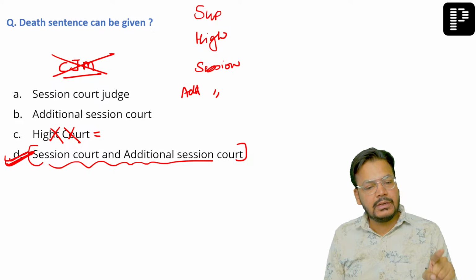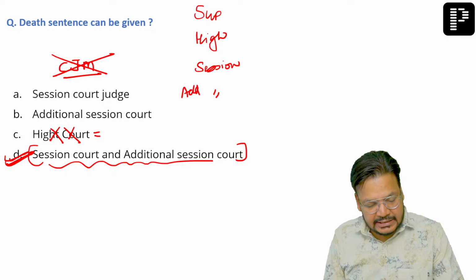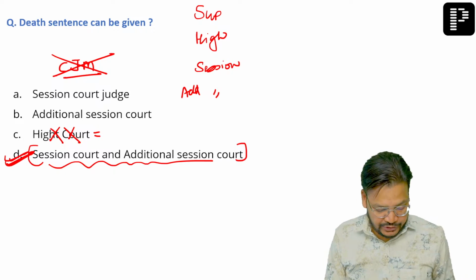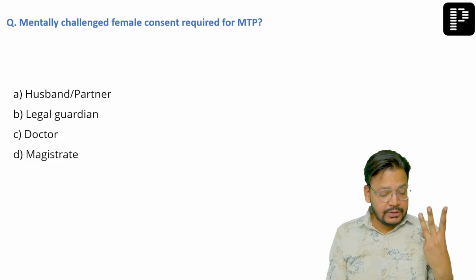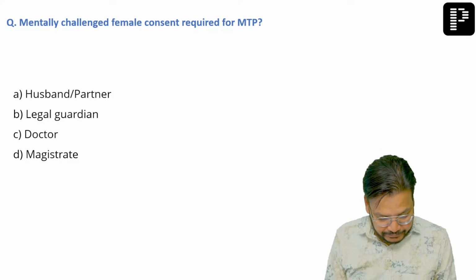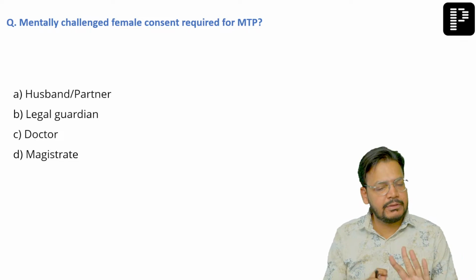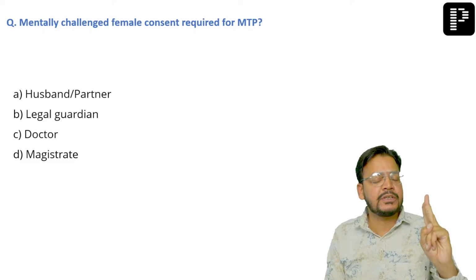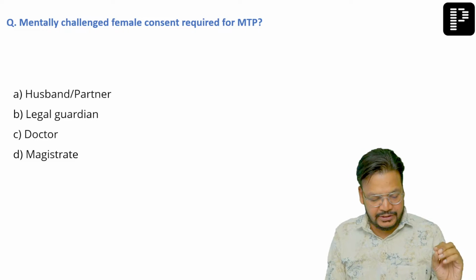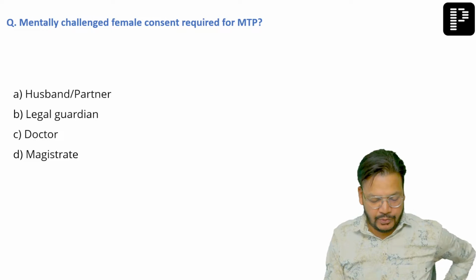Session Court, Additional Session Court, but the best answer will be Session plus Additional Session Court. High Court was not in the option. Never mind. Many questions, 3 questions of MTP. Magistrate was there in the option, but a magistrate does not give the death sentence. We have 3 magistrates: Chief Judicial Magistrate, First Class Judicial Magistrate, Second Class Judicial Magistrate. Okay, done.